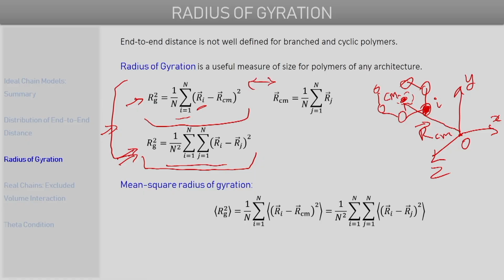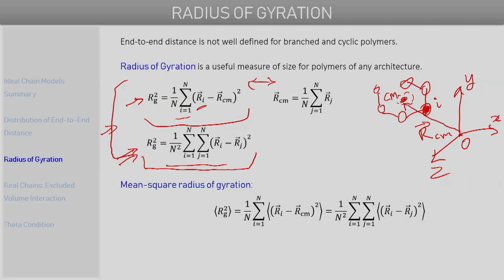So these equations that we have defined here are valid only when we are considering a single polymer chain conformation. But as we know, polymers have flexible backbones and they can adopt a huge number of conformations. So again, the radius of gyration also cannot be uniquely defined, because for each of the different conformations, the radius of gyration actually will be different. So different conformations will correspond to different positions of the monomer units, which will lead to different values of radius of gyration.